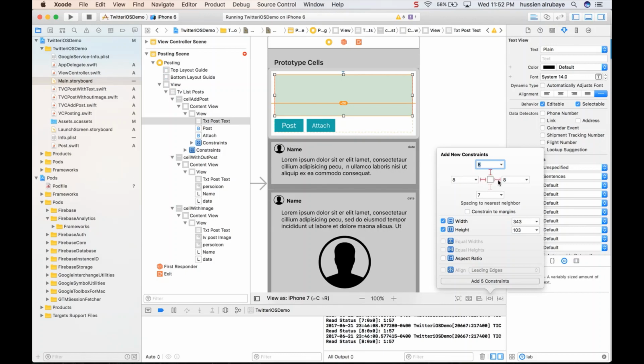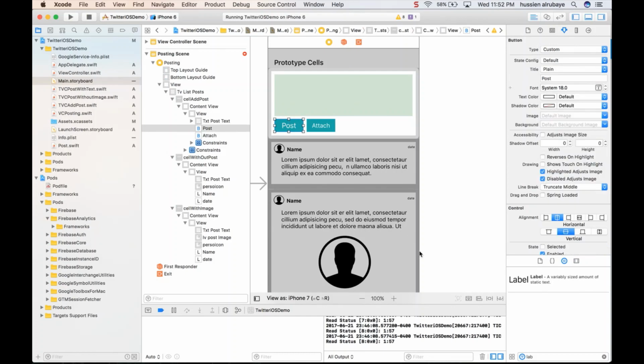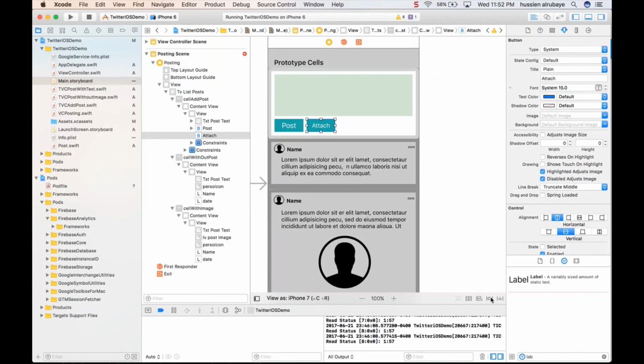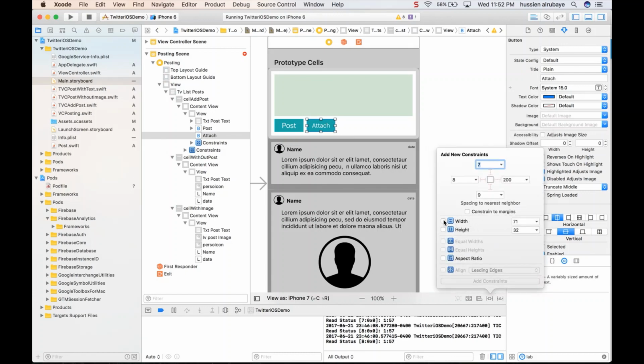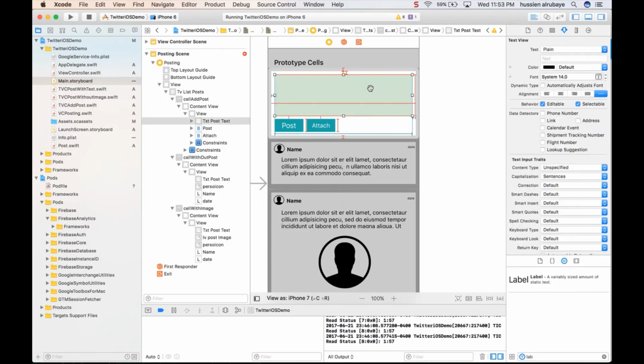Okay, let me just add some of these in the constraints, so make sure everything is cool. What about this one? This one needs to be pinned from this side and this side, and same, the width and height should be fixed. And this one needs to be pinned from both and this side, so just make sure and save a place. So this is all I need to add for this one to keep it shown the way that I want it to be. And what about the second one?